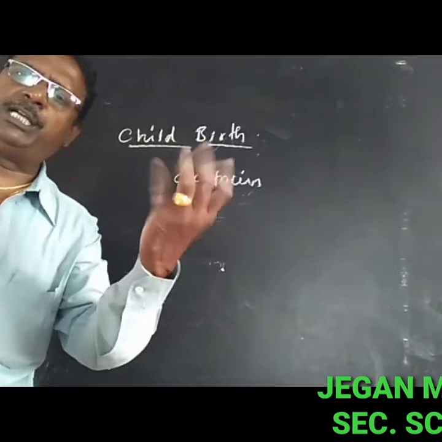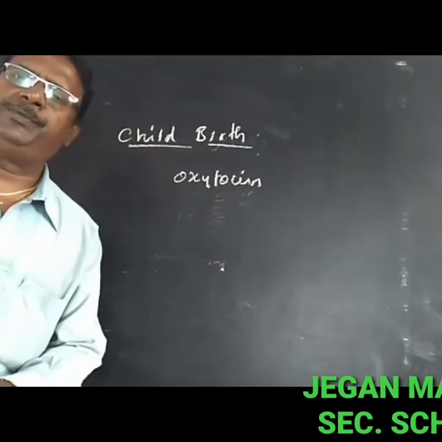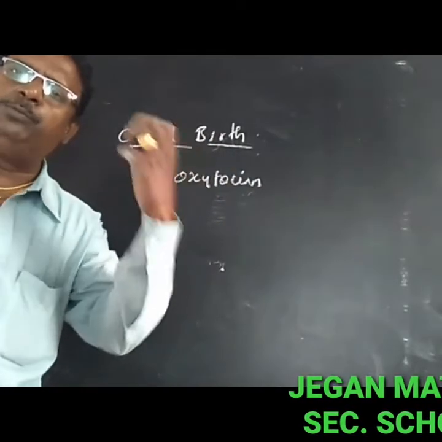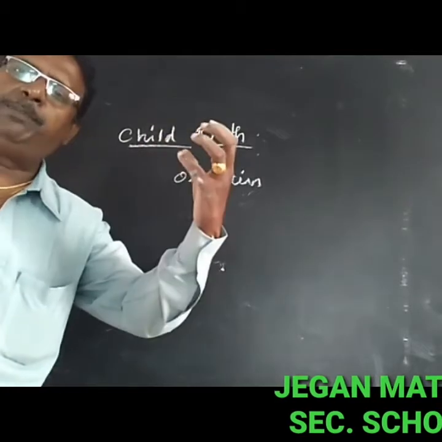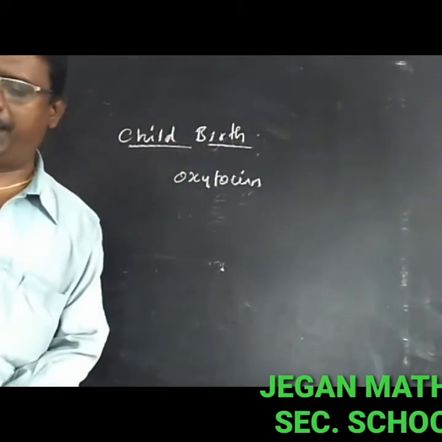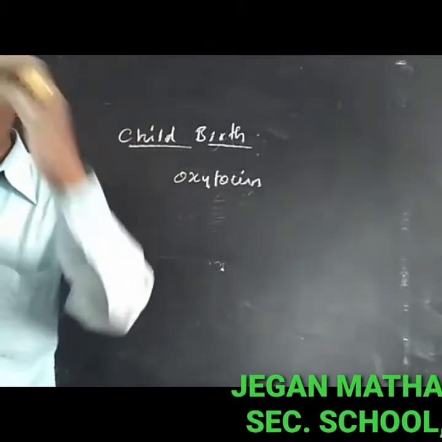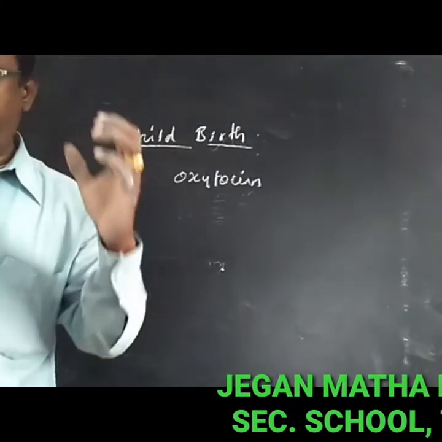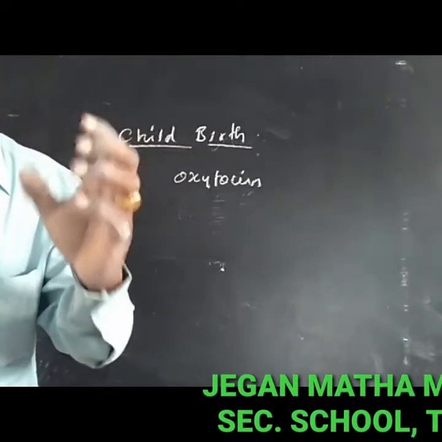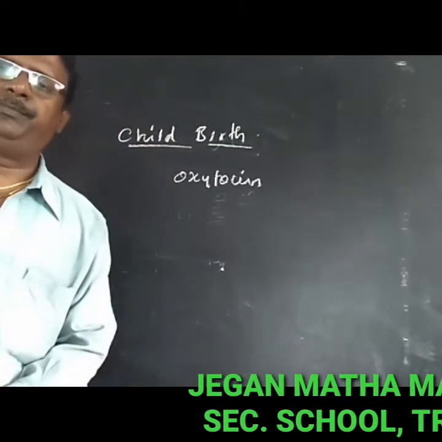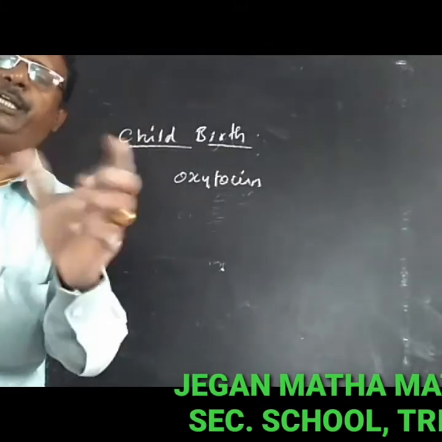So the embryo is moved from the inner part of the body to the external part of the body. It provides the forceful expulsion from the uterus, causing childbirth.